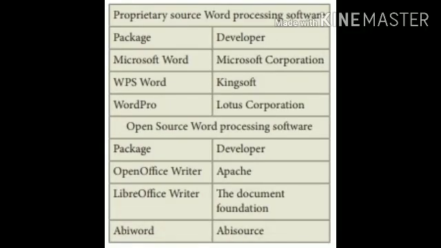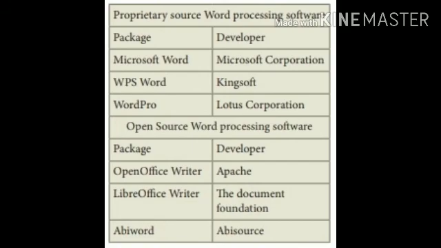Next concept is sources, such as proprietary sources and open sources. Proprietary software means paying some amount to get that application, and these applications cannot be accessed freely and are solely owned by an individual or publisher. But open source software is freely available to all, and its source code is available for anybody to access and modify. This is the difference between proprietary software and open source software.